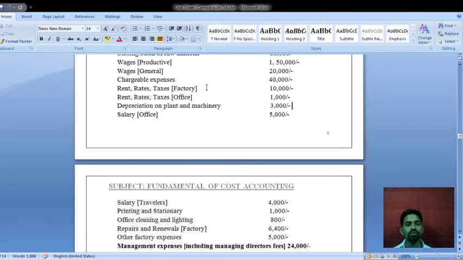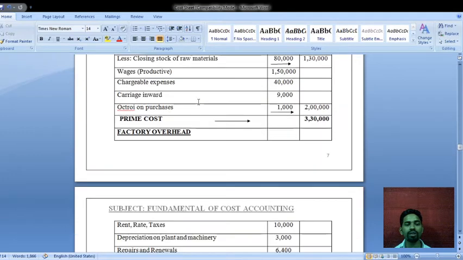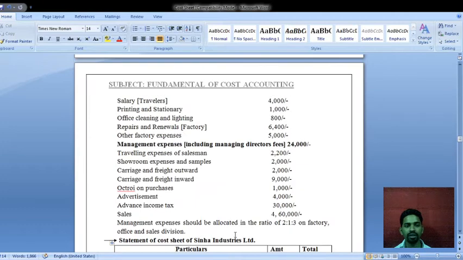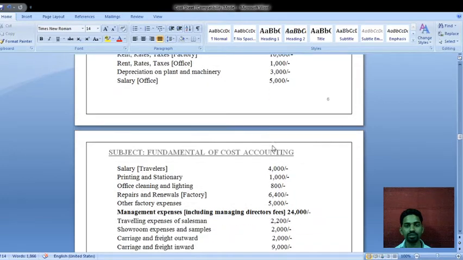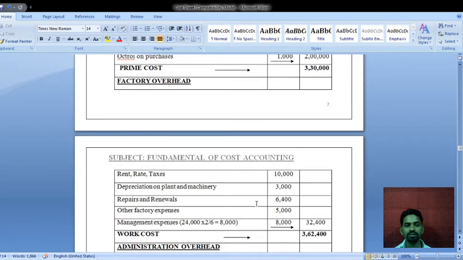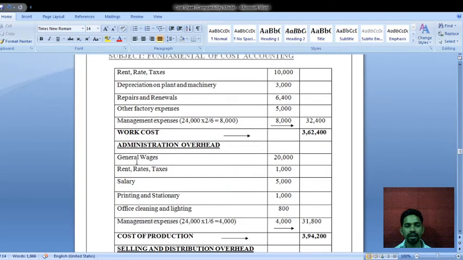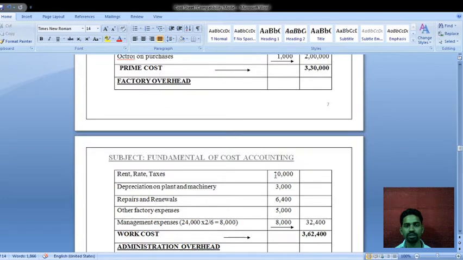This we have to take under the factory overheads. Here under factory overheads, rent, rates, taxes amount is rupees 10,000. Next, rent, rates, taxes in bracket office, amount is rupees 1,000. So see here, under the administrative overheads, rent, rates, taxes is rupees 1,000.